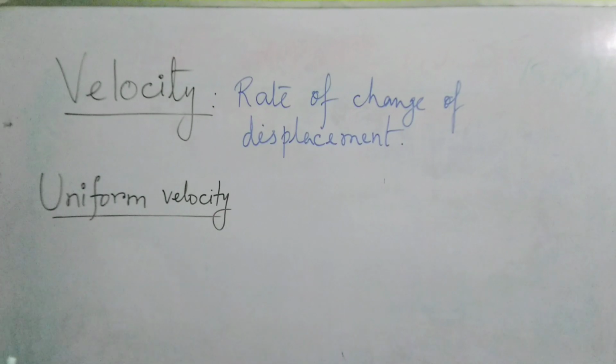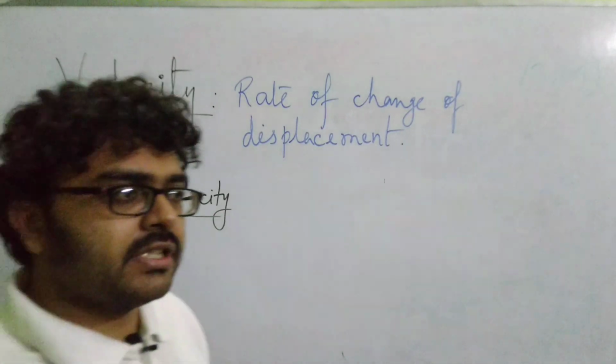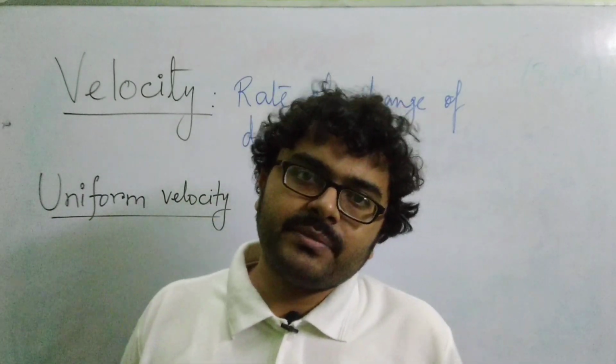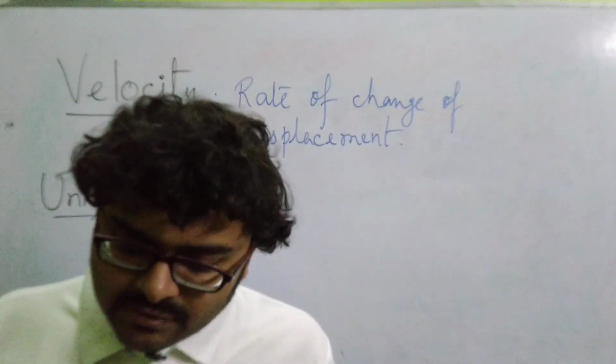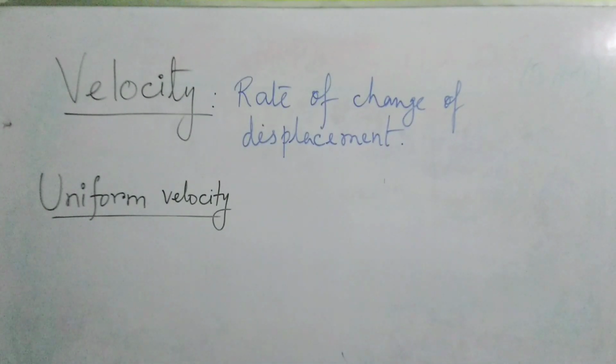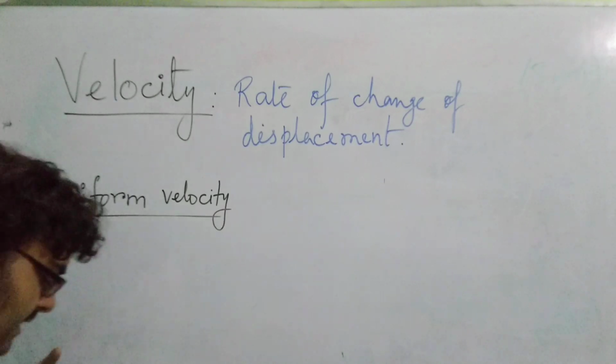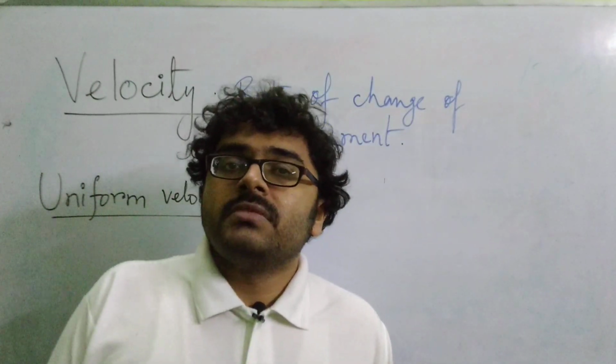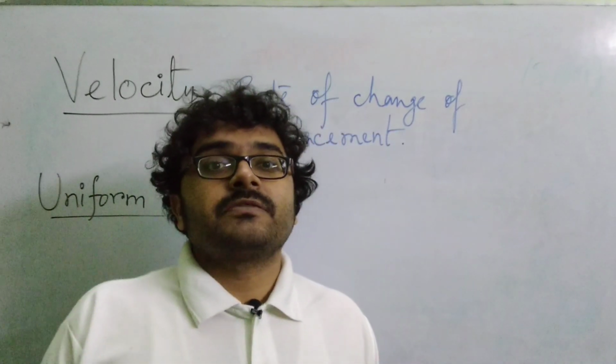Now when you have talked about speed, we have said that a body travels equal distance in equal time intervals, isn't it? For velocity we need to say that first of all the body should be traveling equal distance in equal time intervals. That is the first point. And the second point that needs to be also assured is that the direction of the body must remain the same. The direction should not change.